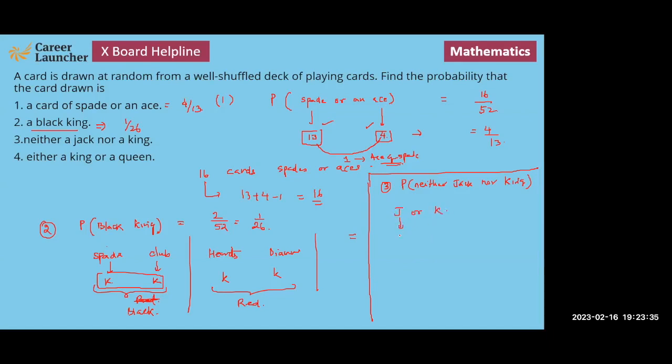So there'll be 4 jacks and there are 4 kings, right? Hence there are about 8 of them. So the required probability that we're talking about is 52 minus 8 divided by 52, which is equal to 44/52, and that will be equal to 11/13. So iska answer hai 11/13.